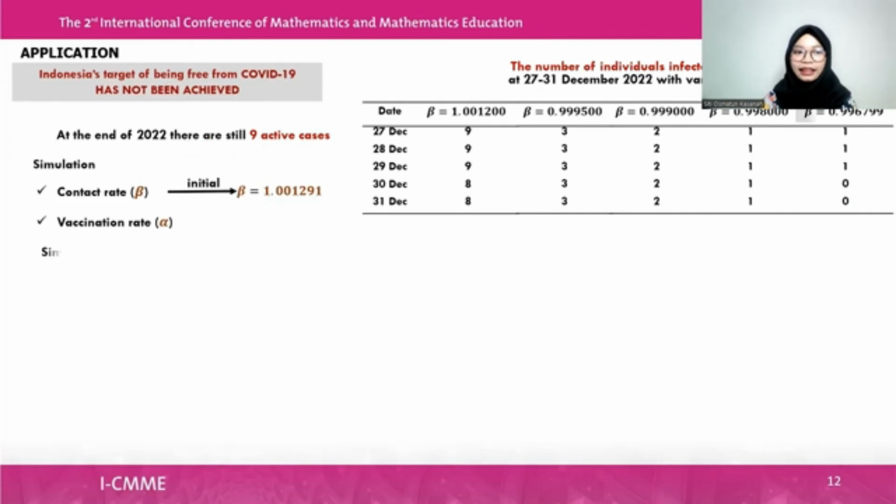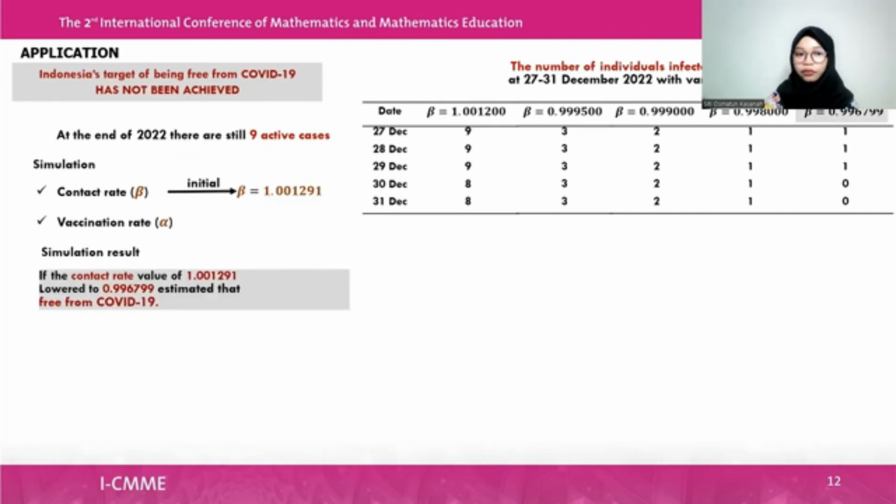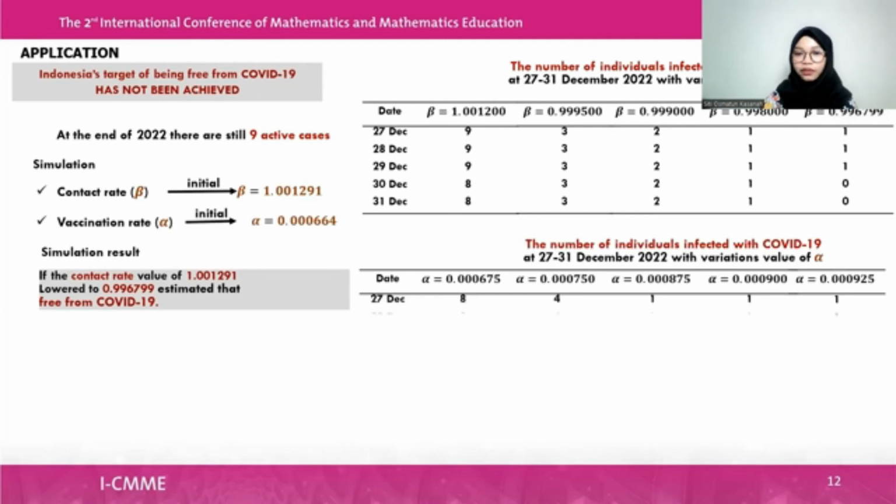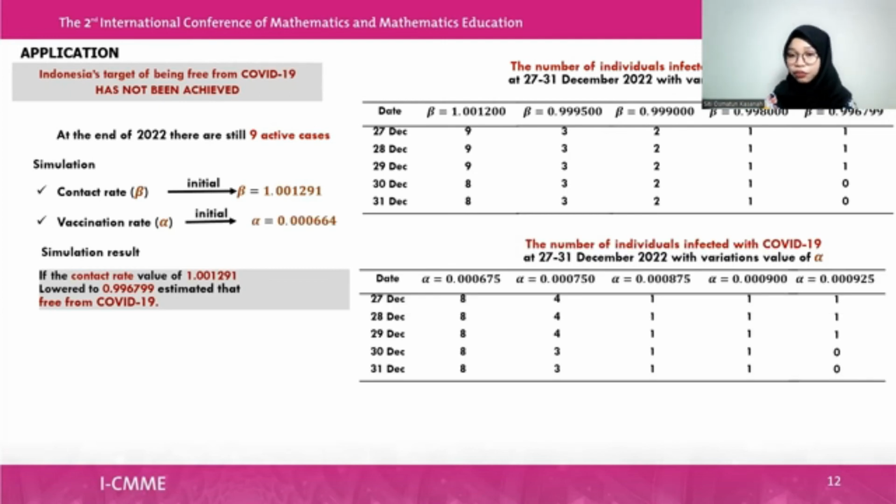So we get the result that if the contact rate value is lower, we can estimate that we can be free from COVID-19. Then for the vaccination rate, we see the number of infected individuals with variation of the value of alpha. On 30 and 31 December, with that value of alpha, Indonesia can be free from COVID-19.